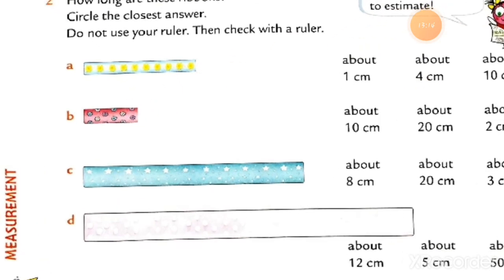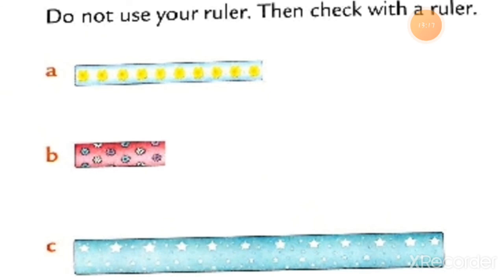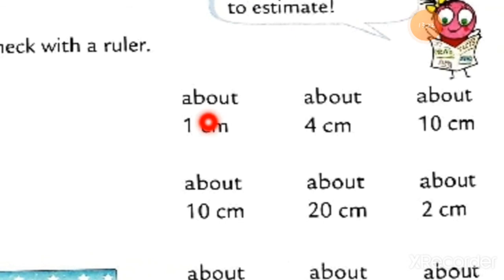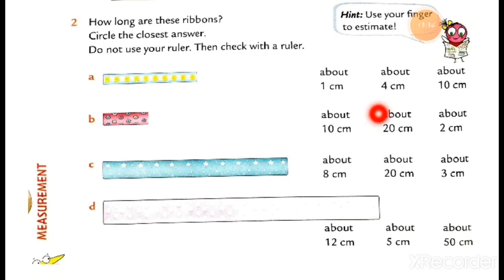Here is question A. I'll show you this ribbon first. See this, this is ribbon A. So 3 options are given: about 1 centimeter, about 4 centimeter, or about 10 centimeter. You have to choose the correct answer, the nearest answer. Is it 1 centimeter long? I don't think so. Then is it 4 centimeter or 10 centimeter long? What do you think? Yes, the nearest answer is about 4 centimeter. So you have to just circle this answer.